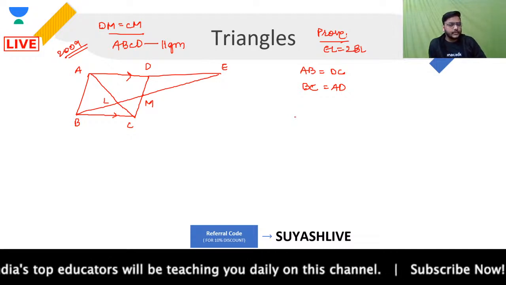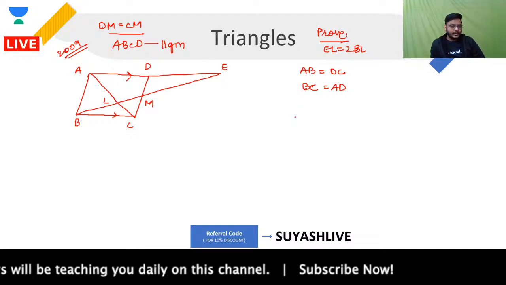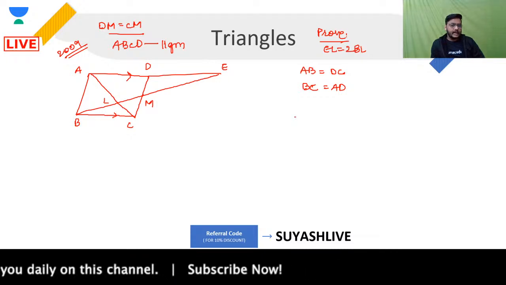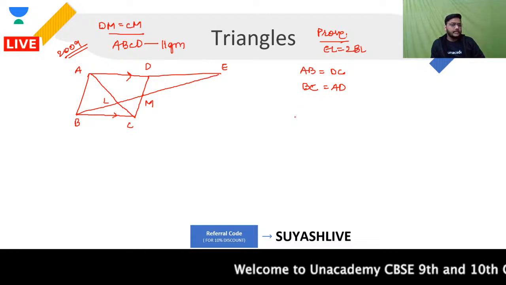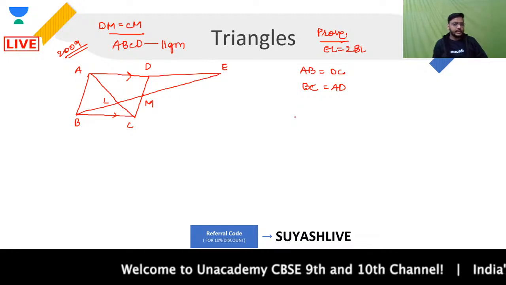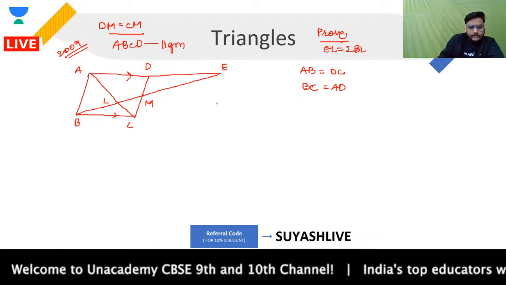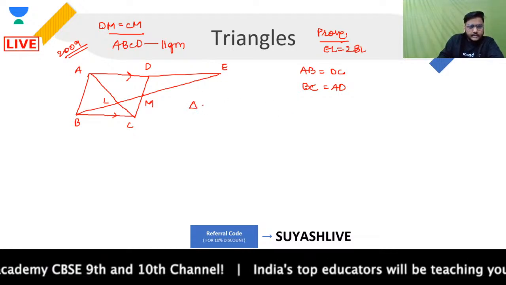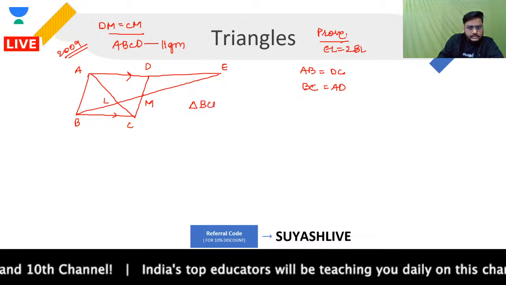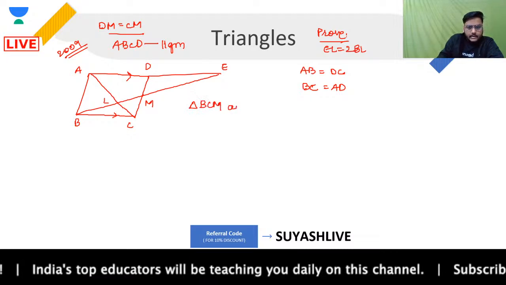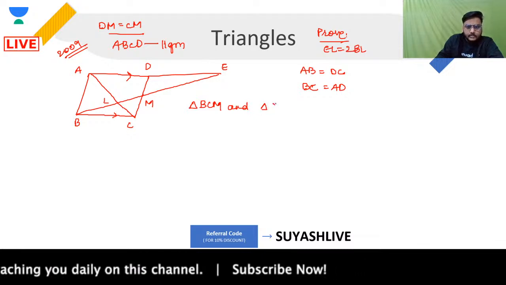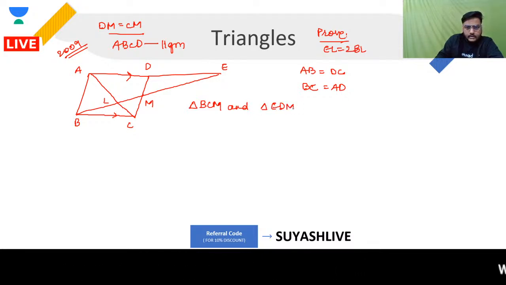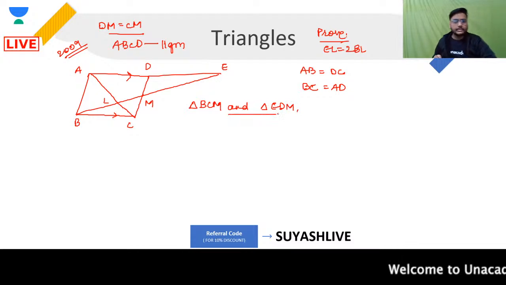So first and foremost, in order to prove that EL will be equal to 2 times BL, what will I be doing? First and foremost, I will be talking about my two triangles, and those two triangles will be triangle BCM and triangle EDM. I'm going to talk about these two triangles.